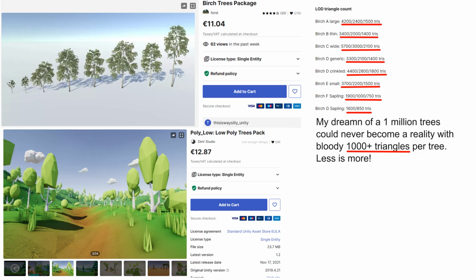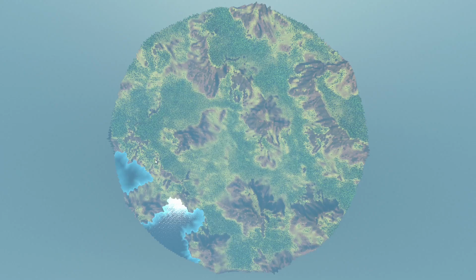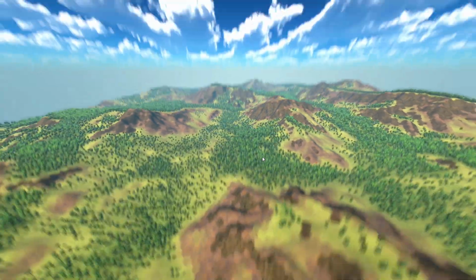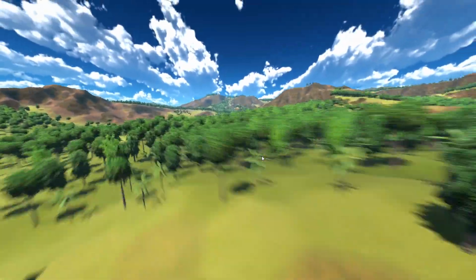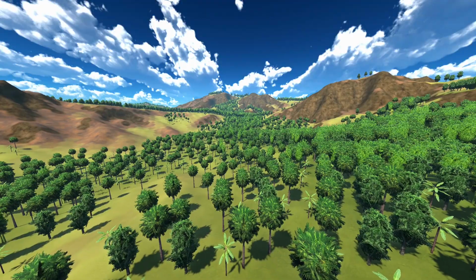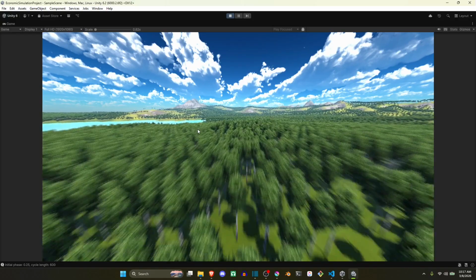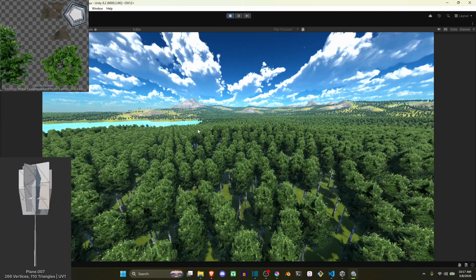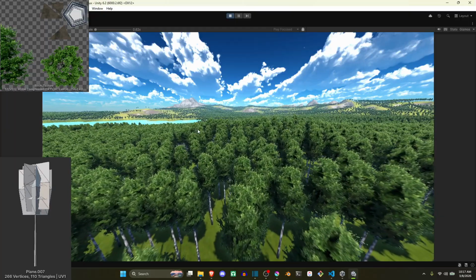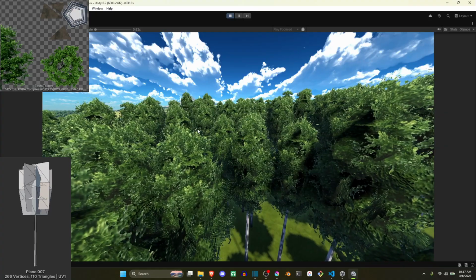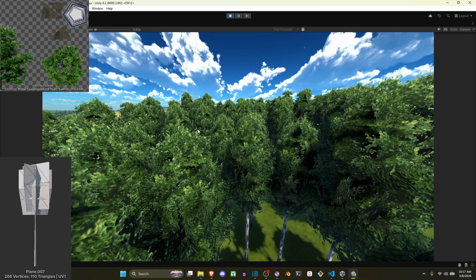I've looked for available tree models for sale, but they either look like cartoon toys or are ridiculously over-engineered. In order to have tens of thousands of trees, and possibly even up to 1 million with some optimizations, I need models that are simple, but that look good at a distance. If we look at the birch model I've made, it's very simple. Mesh-wise, there are just 266 vertices and 110 triangles. The texture is just 512 by 512. But in the simulation I still think they look good enough.